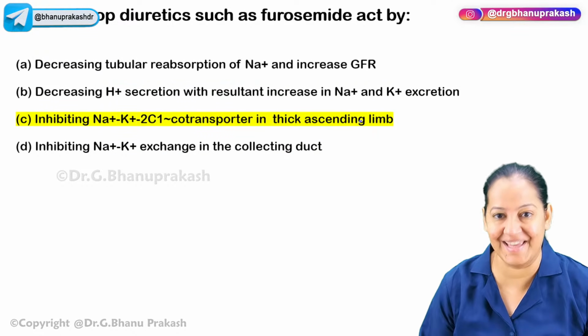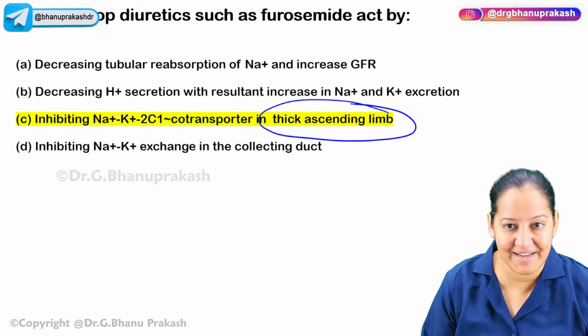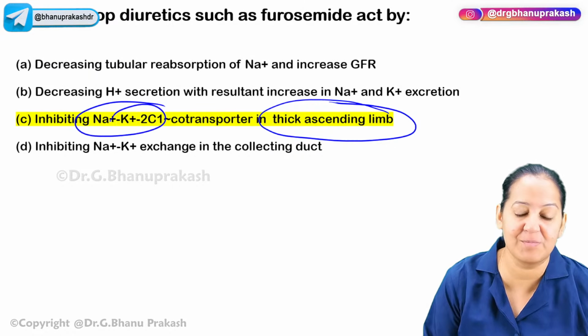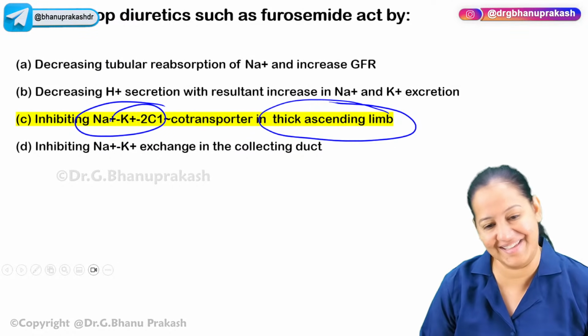Yes, the correct answer is C. So number 1, they are acting in the thick ascending limb of loop of Henle and they inhibit this transporter on the luminal surface. Okay, yes, absolutely right.